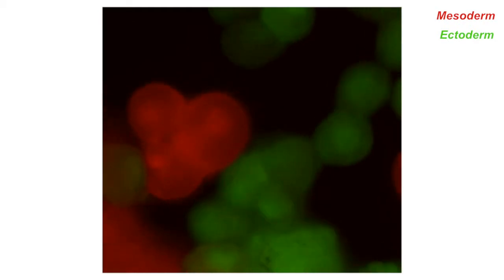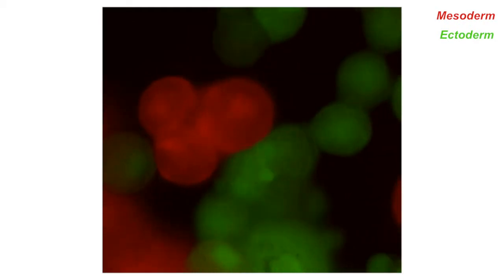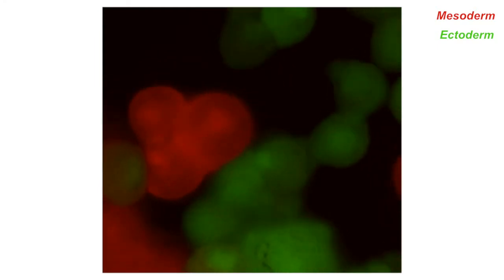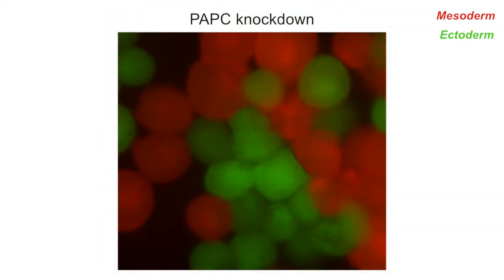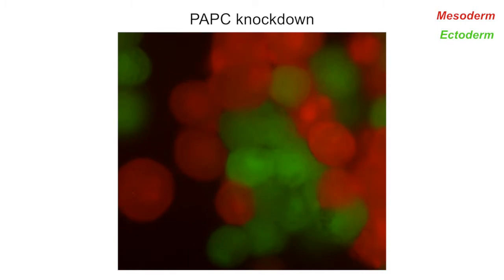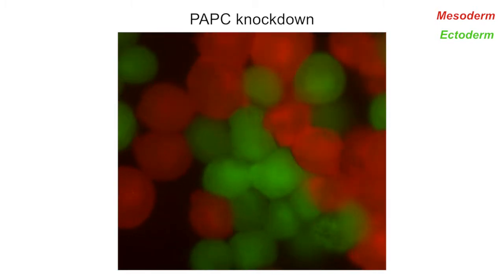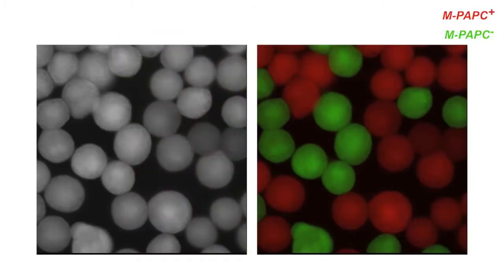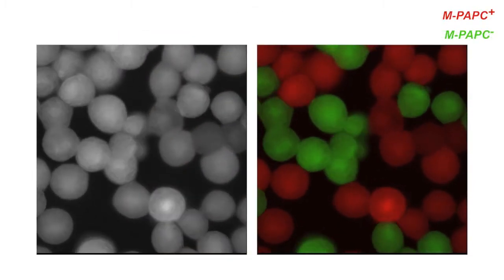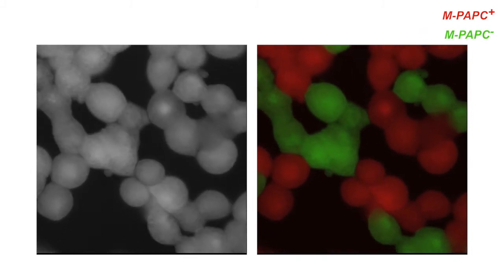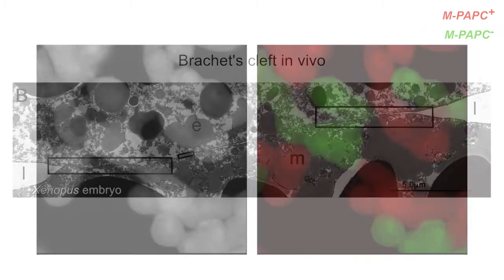Mesoderm cells, which naturally express PAPC, formed similar cleft-like contacts with PAPC-negative ectoderm cells in vitro. Knocking down PAPC abolished these clefts and caused the cells to adhere tightly to each other as if they were identical cell types. These cleft-like contacts might therefore reconstitute in vitro the structure and function of Brachet's cleft in vivo.